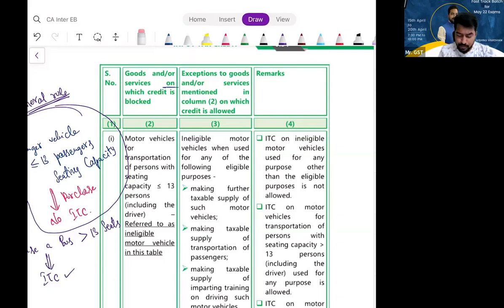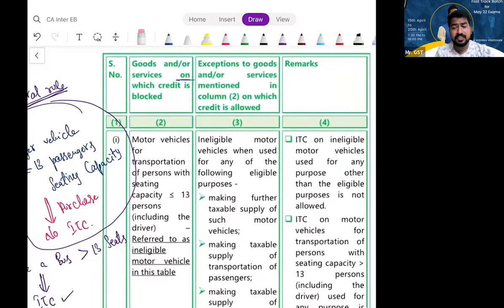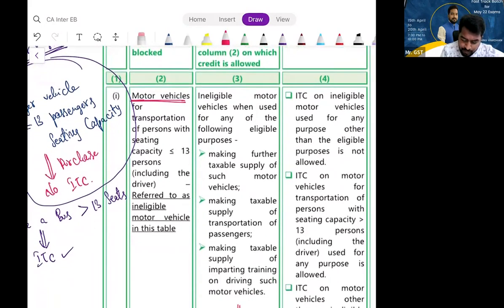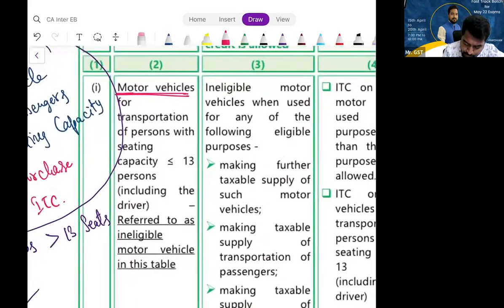Now, please understand what are the items on which I cannot take ITC. What are the purchases on which I cannot take ITC? First item. What is that? Motor vehicles for the purpose of transportation of persons, not goods, persons.